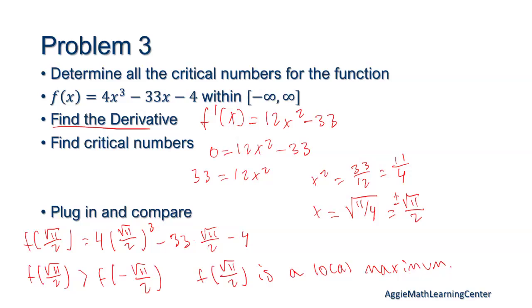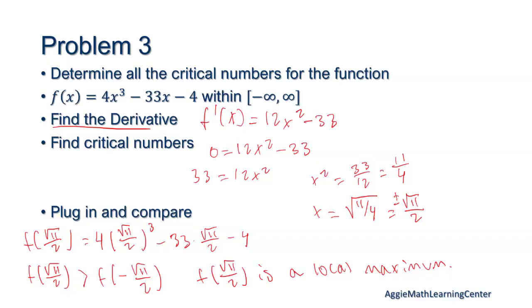Do we know if those, we just know that they're local, could they also be absolute maximums and absolute minimums? They could. So the critical points can be absolute extrema, but since I know this function and we're on the interval of negative infinity to infinity, I know that negative infinity is going to be my absolute minimum and infinity is going to be absolute maximum.